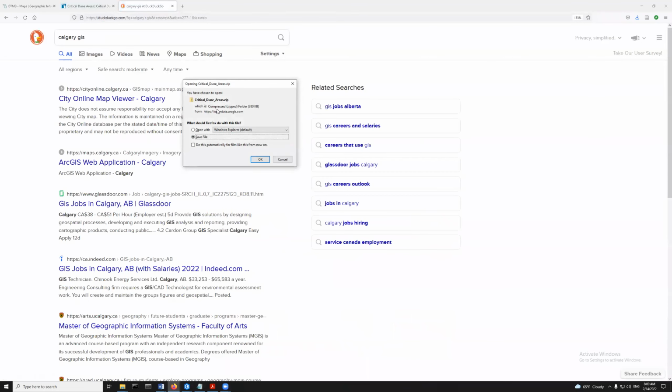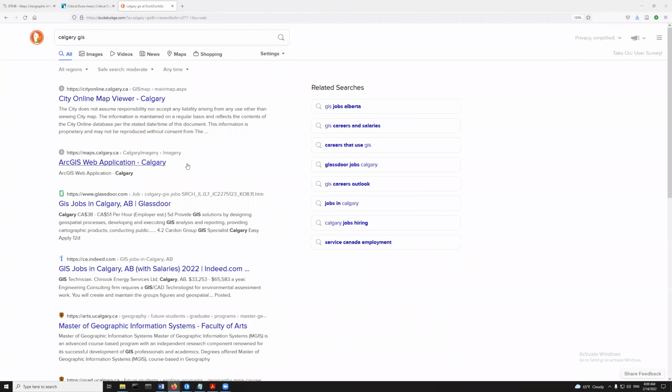Okay, well, so here it is. It's a zip, it's a file, it's ready. I could download it and then I could sort of work with it. But same kind of idea here.